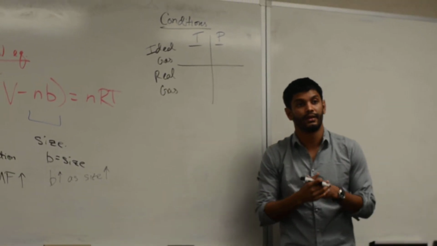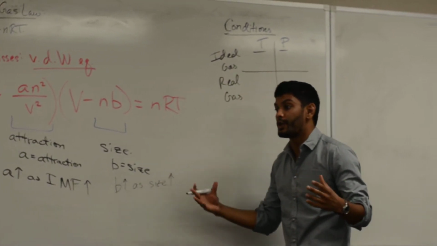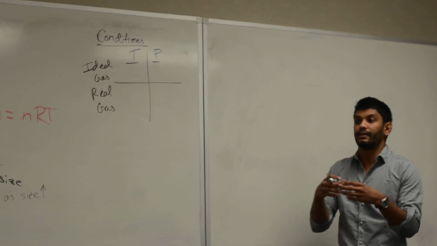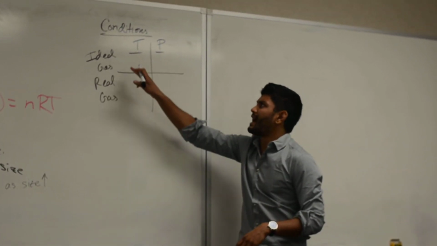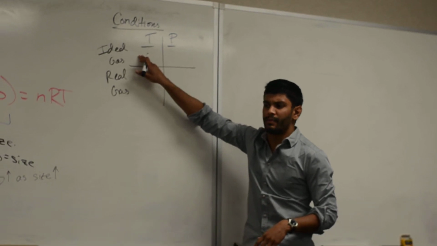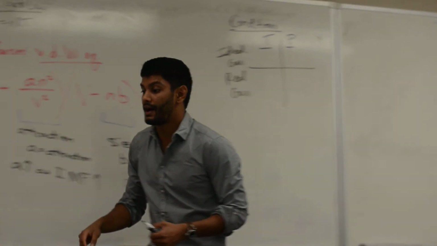DeBron, what do you think? Further apart. Further apart, right. The further apart they are, the less attraction they can experience. So do we want high temperature or low temperature for ideal gases? High temperature. We want high temperature.